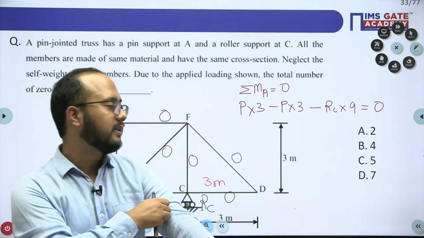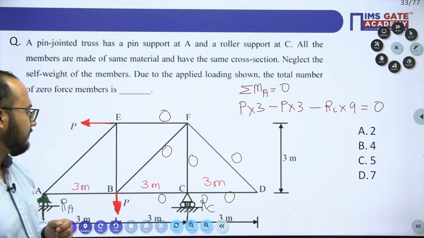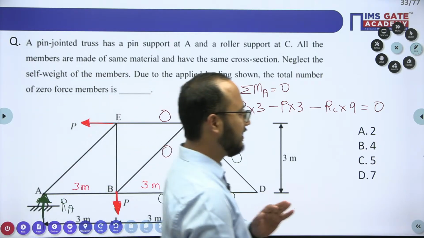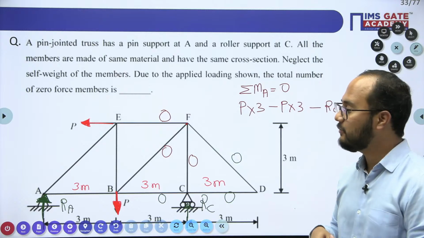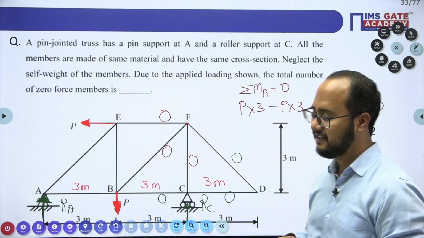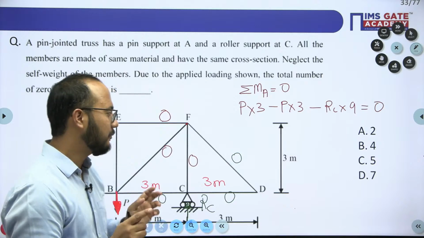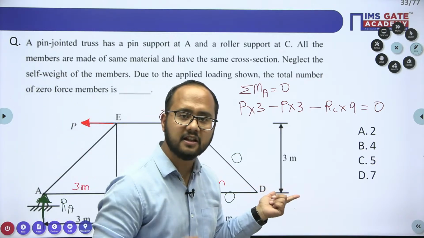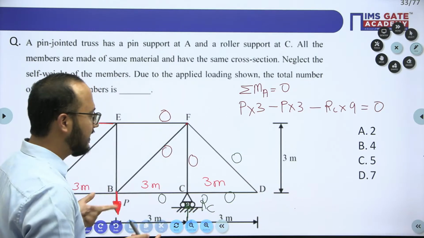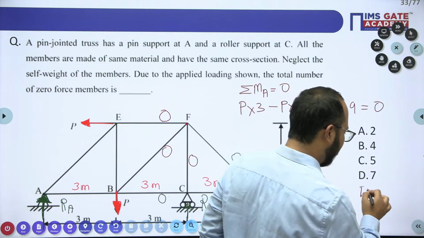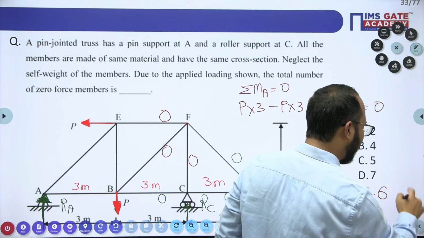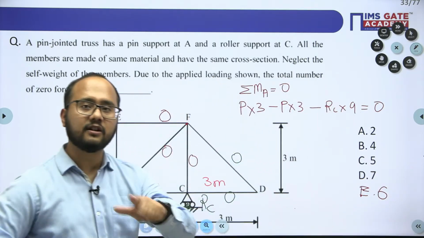So what will be the answer here? Now tell me the answer. Everyone, the answer C will be the answer. No, 6 will not be the answer. See, let's suppose if I provide another option here, in that case you will mark C. No, 6 is not the correct answer here.